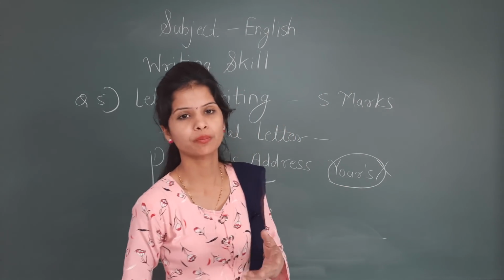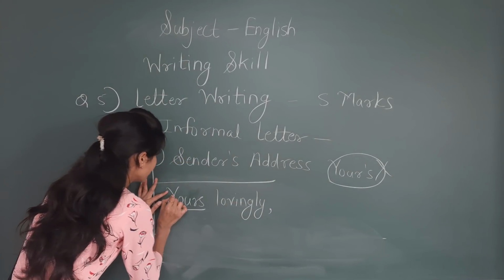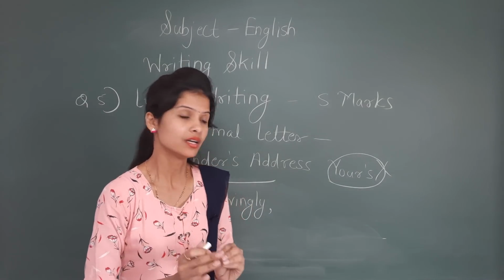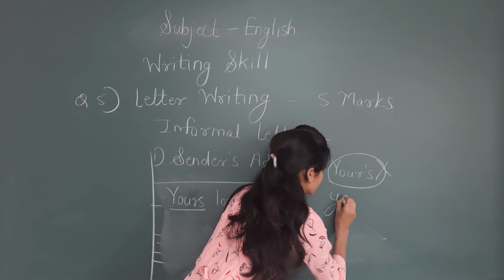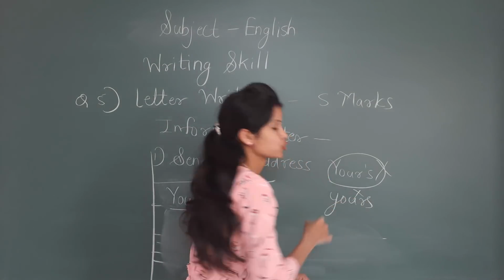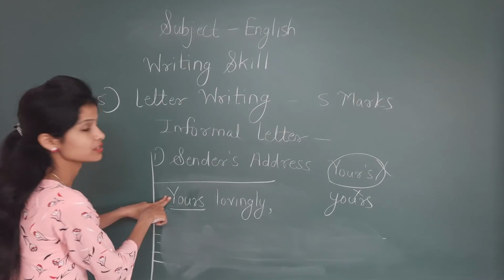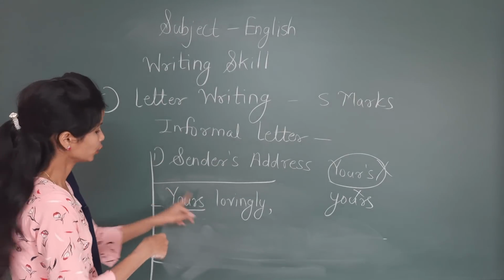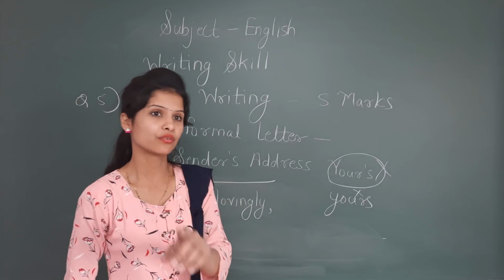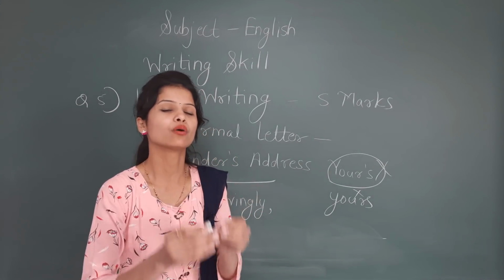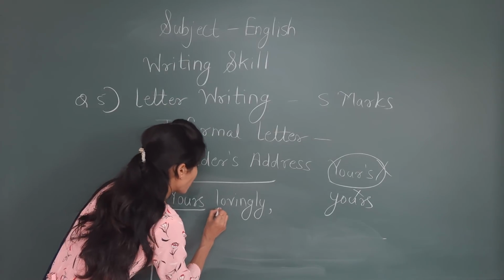Don't use apostrophe s. Yes, another thing, that Y must be capital. Some students write like this, but it is also wrong. This Y is small. Yes, you have to write like this only, capital form Y. Yours, then after that lovingly, whatever you are writing, lovingly, faithfully, sincerely, you have to use the first letter in small letter only.